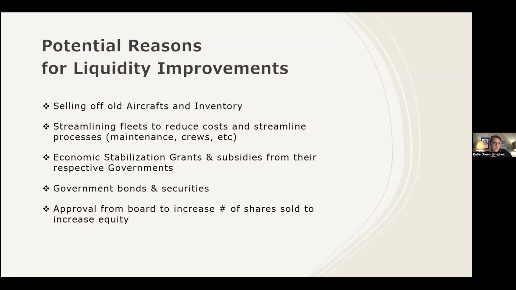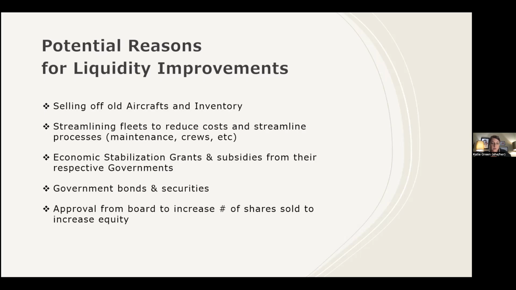Some of the potential reasons for liquidity improvements could be selling off old aircrafts and inventory, streamlining fleets and reducing costs and streamlining processes, so maintenance and staffing. Also, the economic stabilization grants and subsidies from respective governments, including things like government bonds, and approval from boards to increase the number of shares sold in order to increase equity.